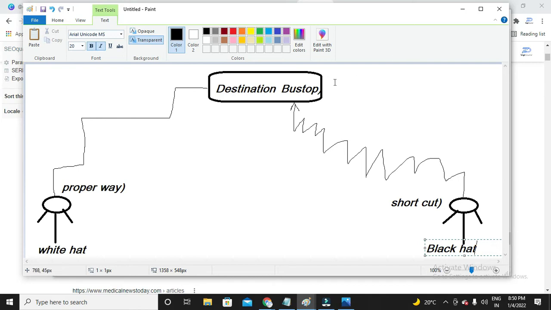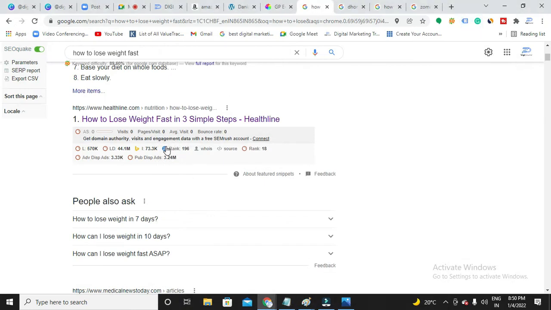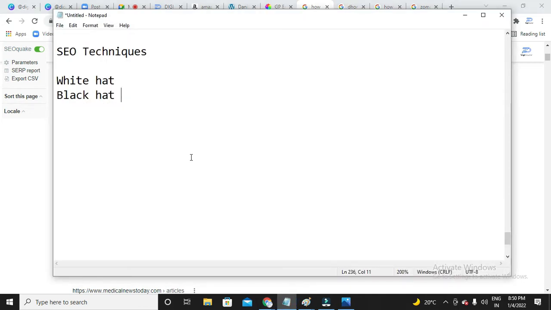Here, what is your destination? Destination is being in first position, right? So this is our destination. We have to make our website come on top when someone searches for a keyword in Google or in SERP. So that is our destination. In order to reach the top, many people have performed a lot of techniques. So we can make our website rank on top by performing white hat and black hat too. But white hat will take a longer time, black hat will take a shorter time, but it has a lot of risks. Okay, so now let me talk about a few black hat techniques.